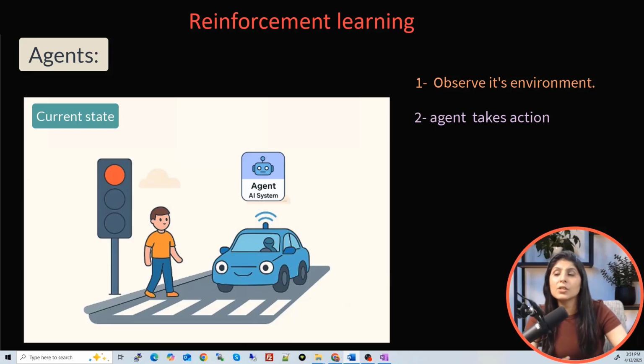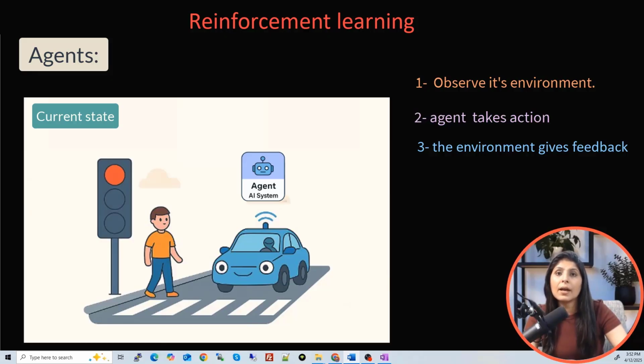After observing the environment, the agent decides what to do next, and this is called action. In our example, based on the red light and the pedestrian, the agent might choose to brake and stop the car. Once the action is taken, the environment will give feedback. Let's continue with the same example. If the car stops safely at the red light, it will receive a positive reward, and if it ignores the red light and keeps going, it might get a negative reward for unsafe behavior.